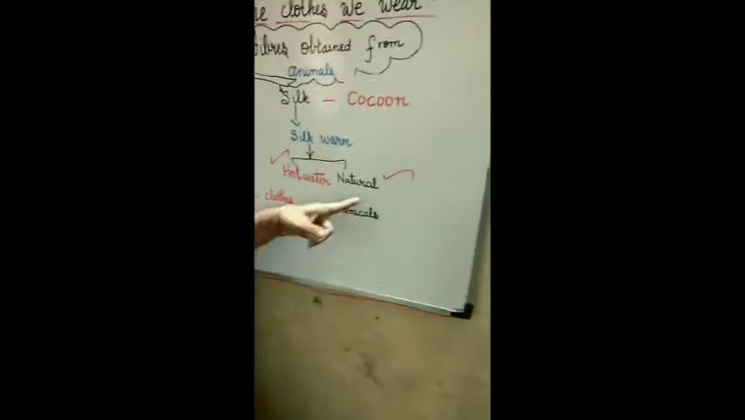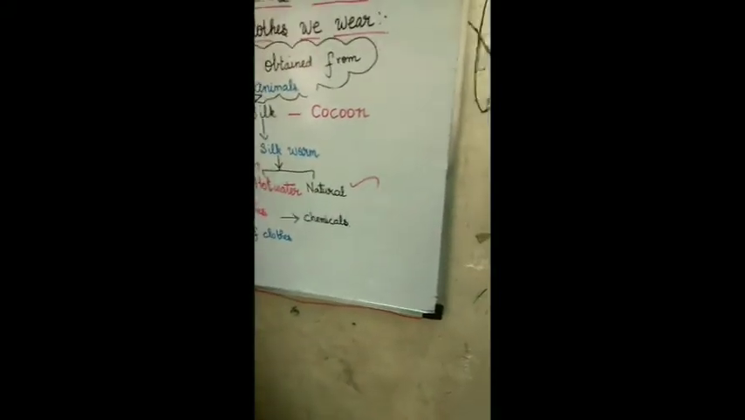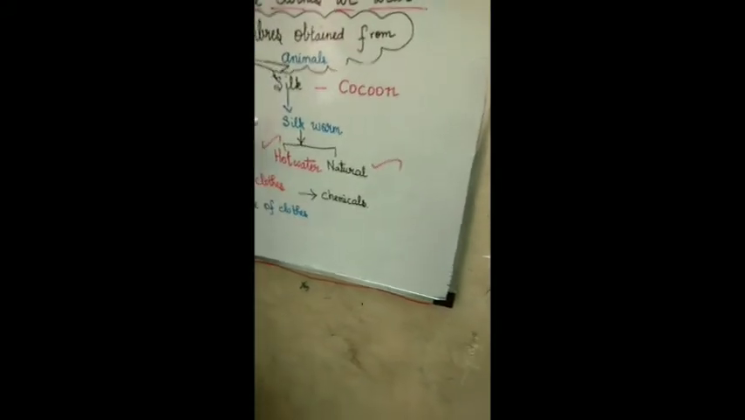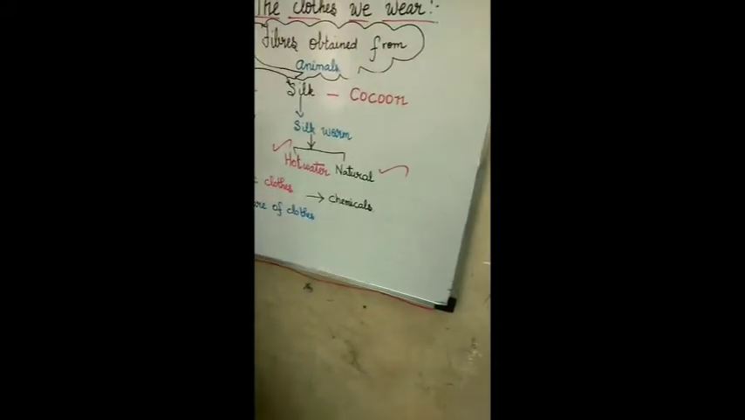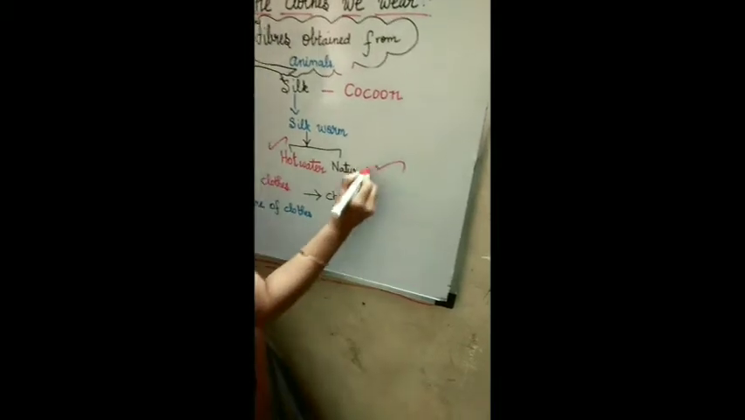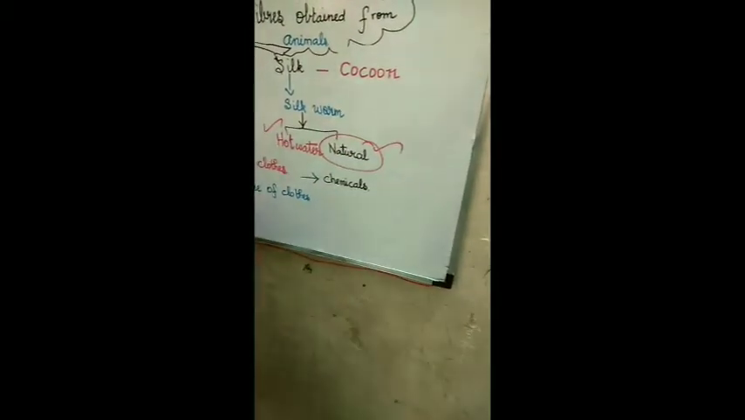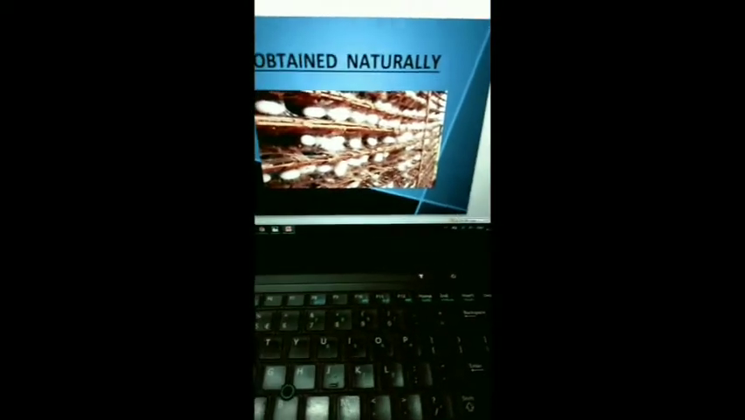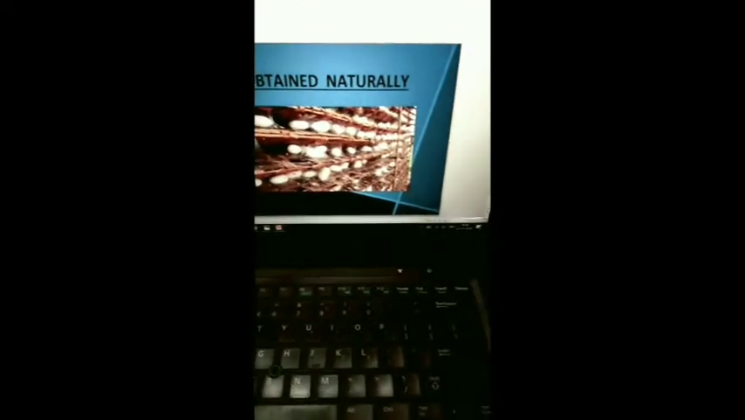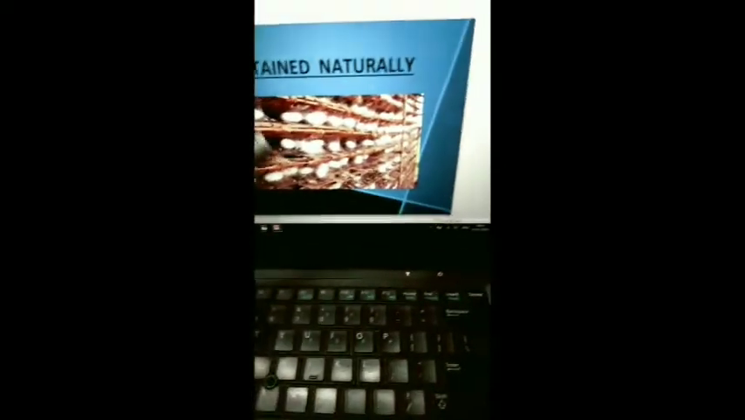Okay, how do we get silk naturally without killing the silkworm? We must not kill animals. So how do we get it naturally? For that, there is another slide. See, in this slide, this is the cocoon stage. You can see the silk. This white thread is called silk.